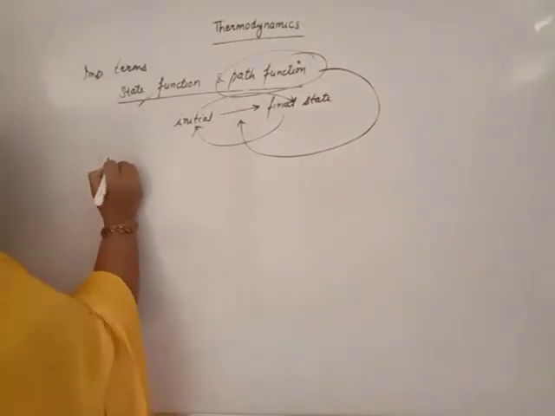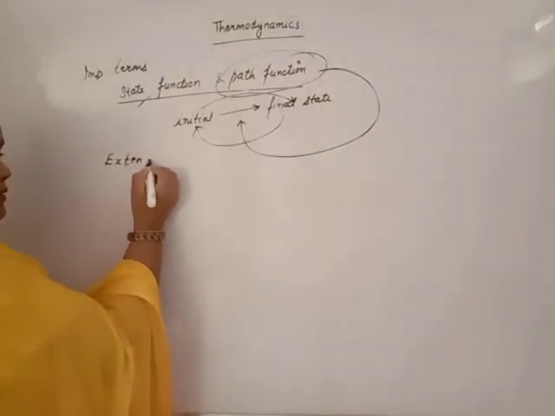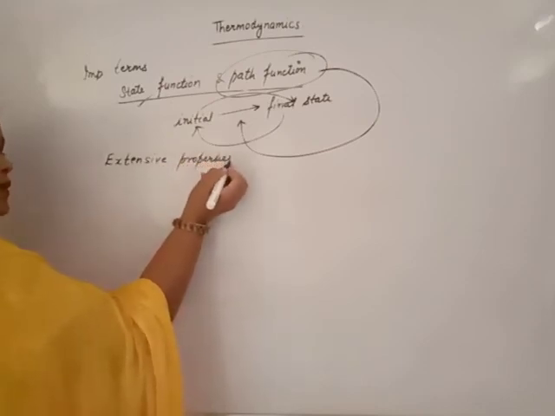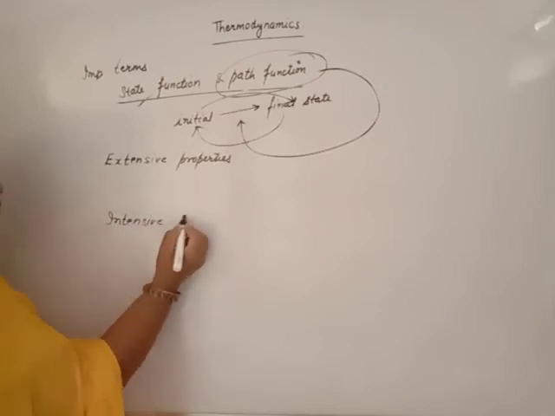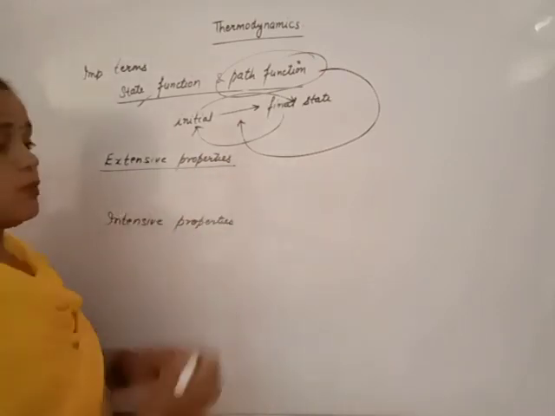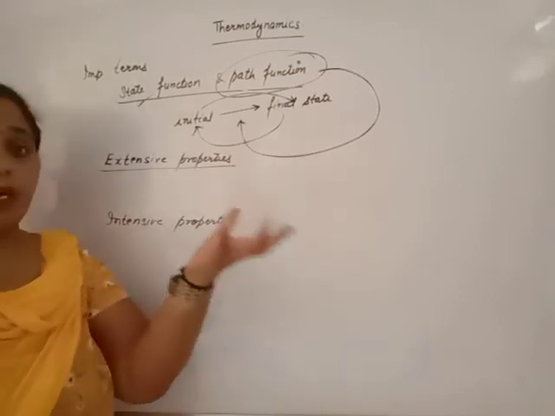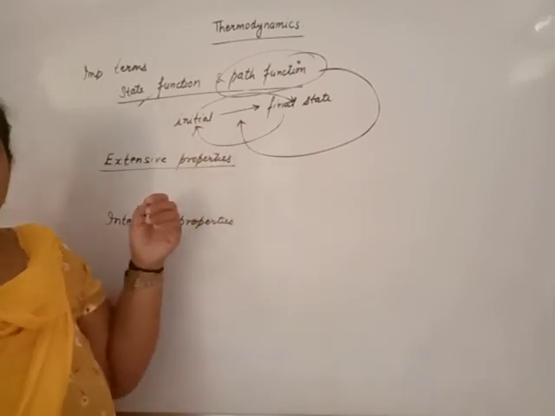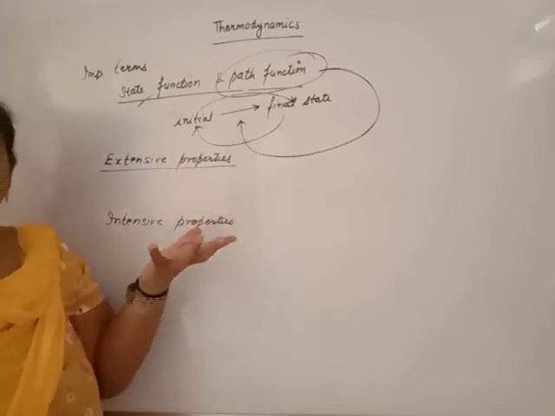These macroscopic properties are again of two types: extensive properties and intensive properties. Beta, extensive properties are those properties which depend upon the amount or number of moles of the substance, not upon the quality.